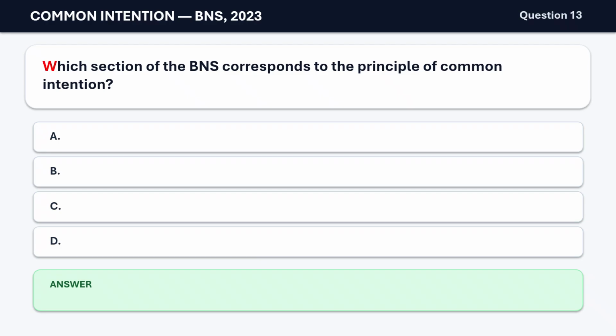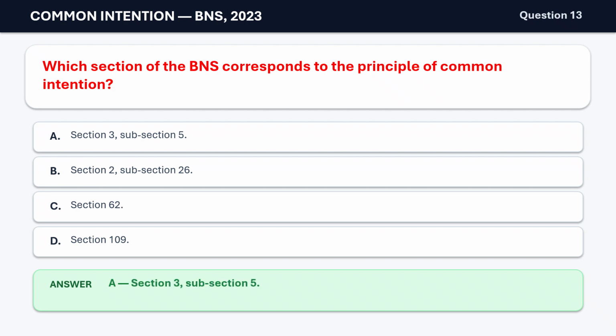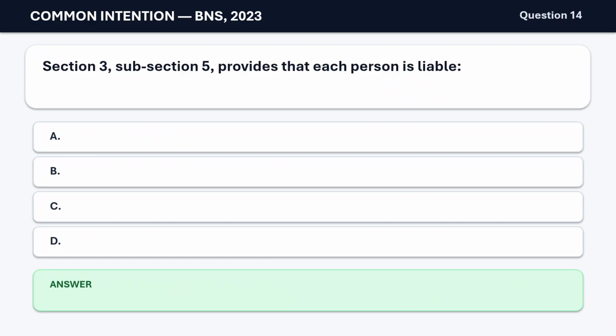Question 13. Which section of the BNS corresponds to the principle of common intention? A. Section 3, Subsection 5. B. Section 2, Subsection 26. C. Section 62. D. Section 109. The correct answer is A. Section 3, Subsection 5.